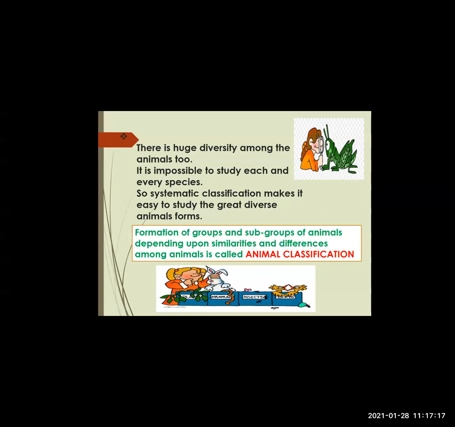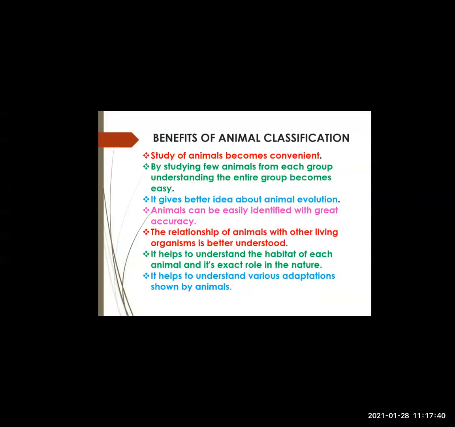When we compare two animals, we can see the similarities and the differences present in them. Accordingly, we can separate them into different groups. If they have similar properties, we can include them in the same group, isn't it? So that is called animal classification.